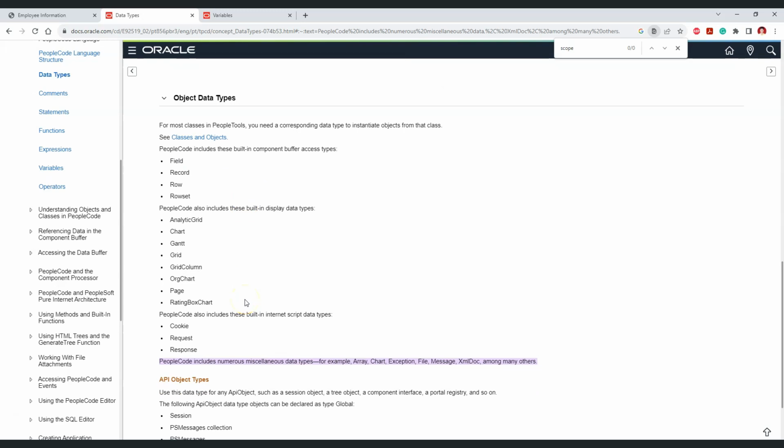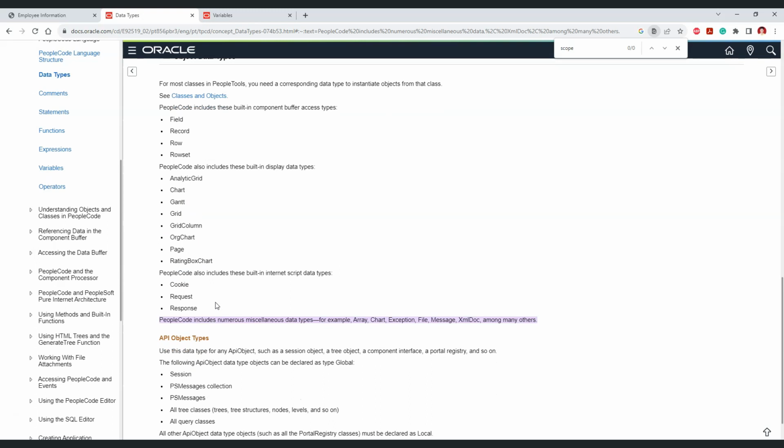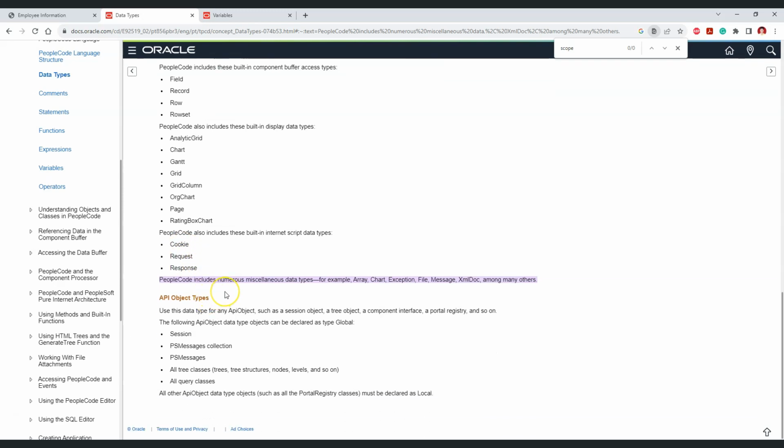PeopleCode also supports some built-in data types to create charts. As you can see, we have many different chart data types available. Now, if you are writing PeopleCode for internet handling, or working with some external systems with the help of the internet, then we can have cookie, request and response data types. Similarly, it supports XMLDoc, file data type, message, chart, array, etc. So these are the various data types which are supported in PeopleCode.